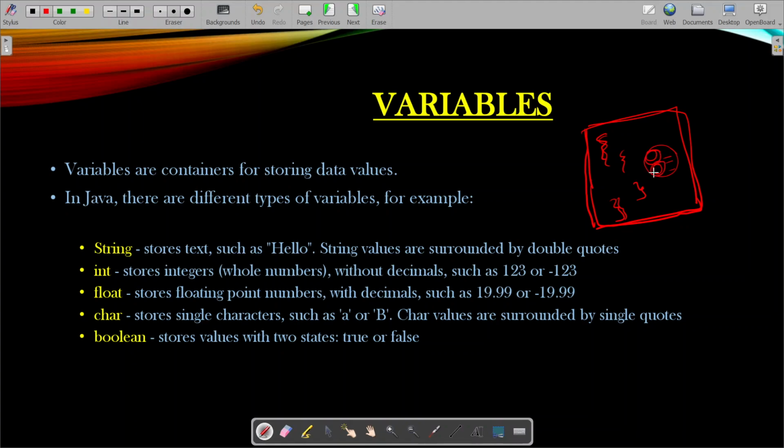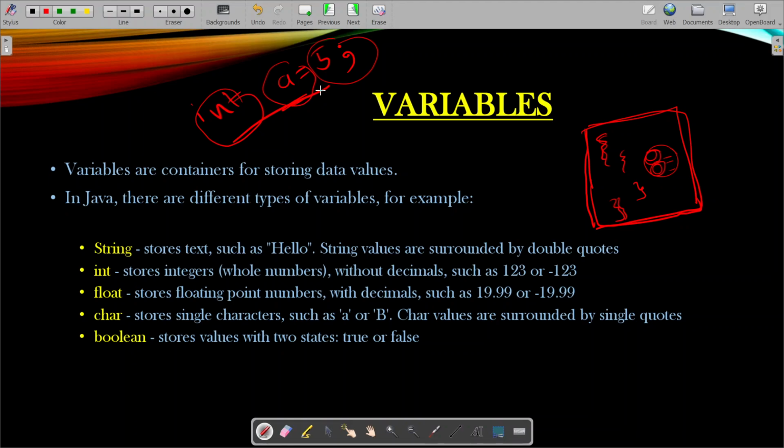Now what are those variables? What do they do? Suppose you are writing a statement, int a equal to 5. What does this mean? Here a is a variable, int is a data type, and 5 is the value. So a variable is a location, a memory within the system where values are stored.